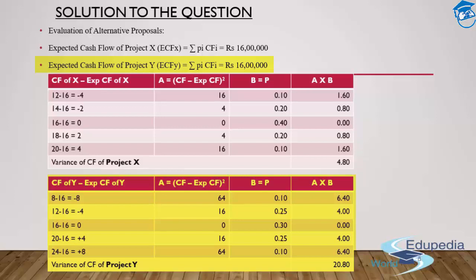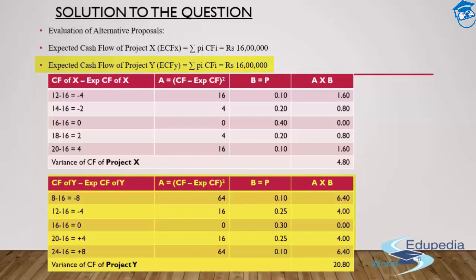Now, a similar exercise has to be repeated. That is, we just need to multiply the same with the probability distributions of project Y, which is 0.10, 0.25, 0.3, 0.25 and 0.1. Once you multiply them with the respective figures, you'll get the variance of the cash flows for project Y as 20.80.